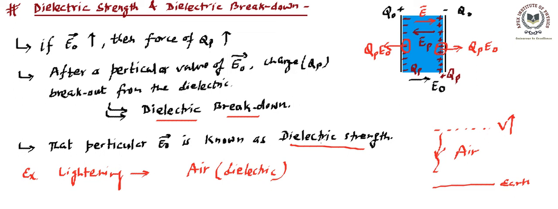In this video we have talked about what the dielectric is, its definition, how polarization takes place, what polarization is, and then how the capacitance changes when the dielectric comes inside, the K factor that we talked about. And then we have talked about other aspects like dielectric constant, dielectric strength, and dielectric breakdown.